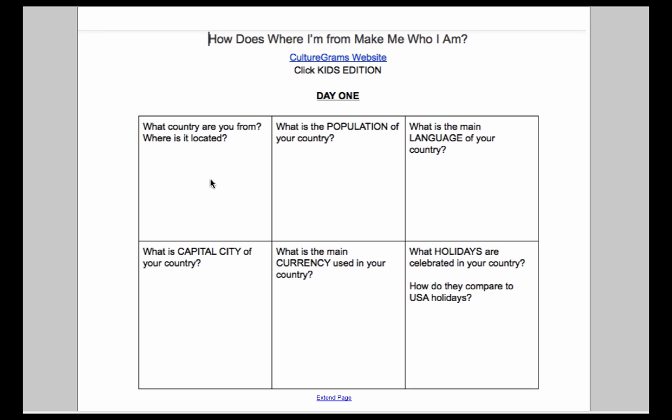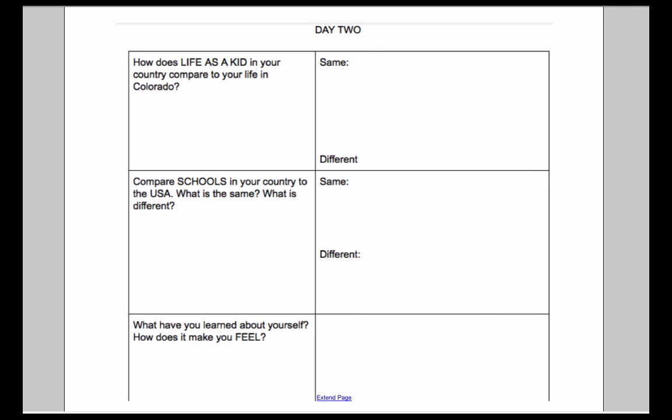So students wrote which country they're from, basic facts, learning how to do basic research. And then on day 2, students started comparing life as a kid and in schools to our country, the United States. Students who were from a different state had a similar document. Some of these questions are not the same, such as currency and other things like holidays. So they're all doing the same type of research.